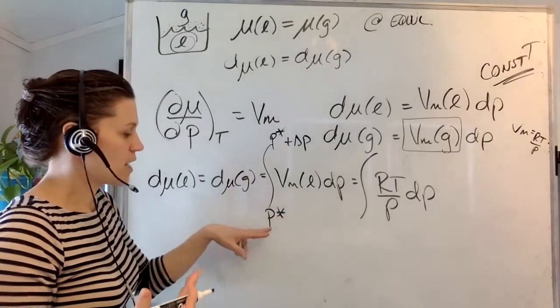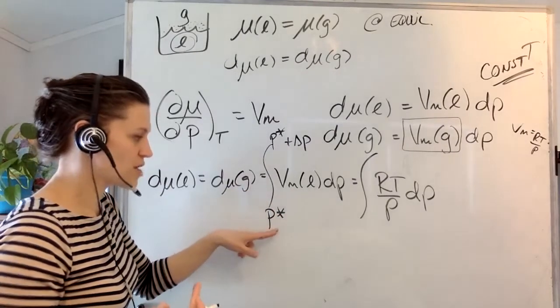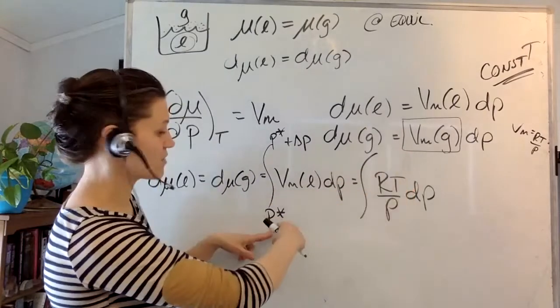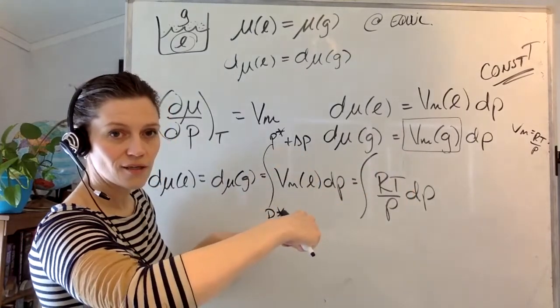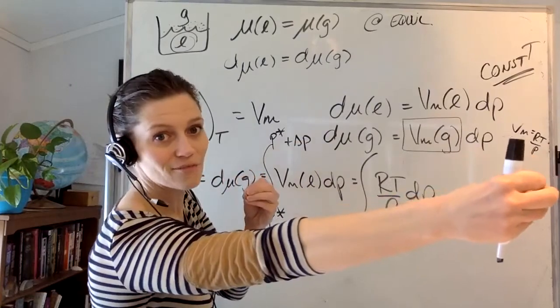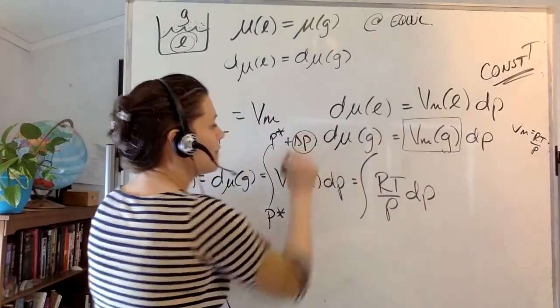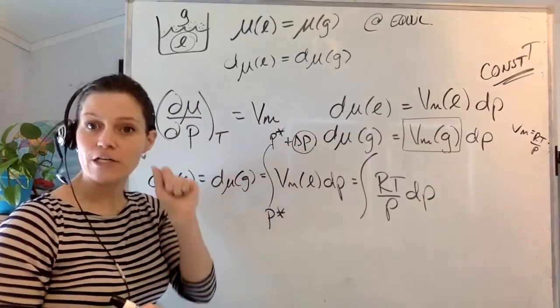So there's my initial pressure, and I'm going to integrate to some different pressure, which means P goes to P plus something, and that P plus something is P star plus that delta P, how much I've actually changed the system.